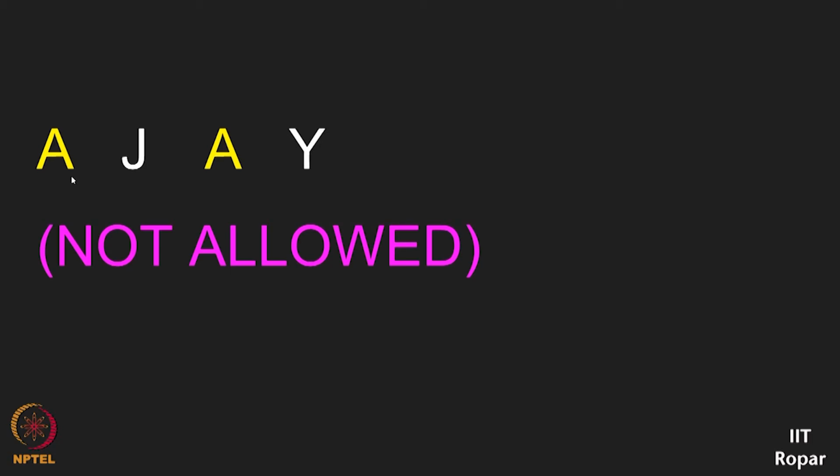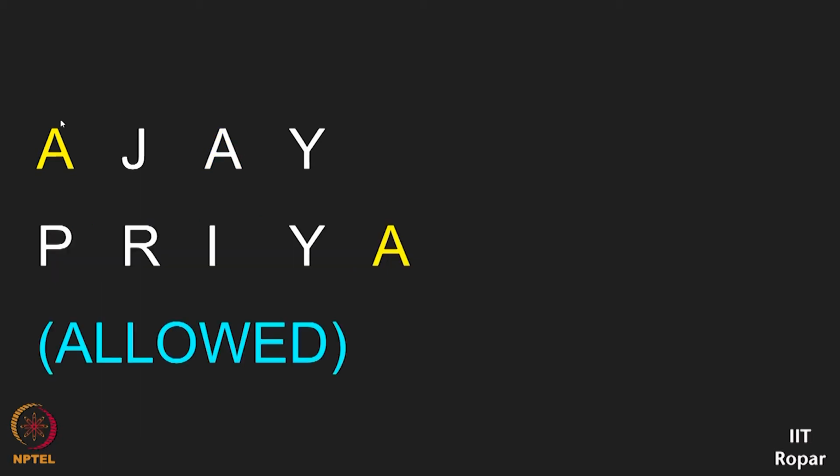See, you take a single name, Ajay. You have two letters A here and here. That is common. Here is a letter A and here is also a letter A. You cannot cross out these two. This crossing out is not allowed. What is allowed is you have an A here and you have an A in the other person's name, so you can cross out these two letters. Once you have crossed out, the names that remain are J and Priy.